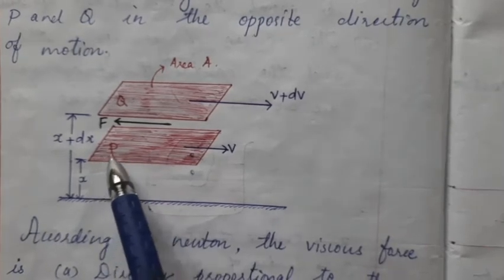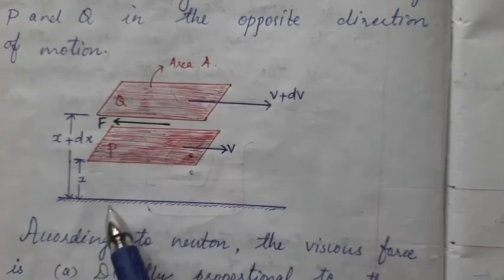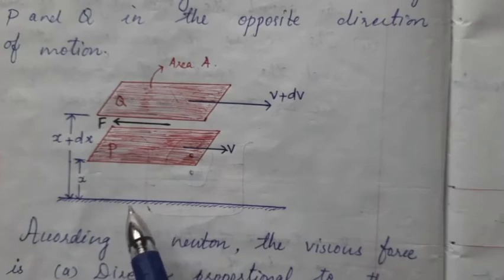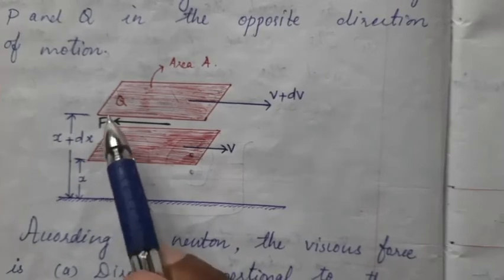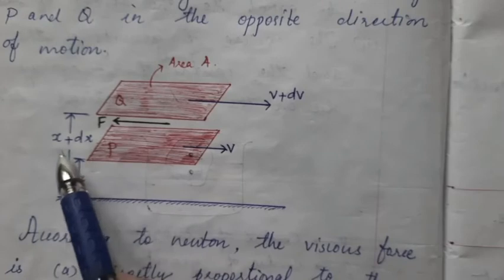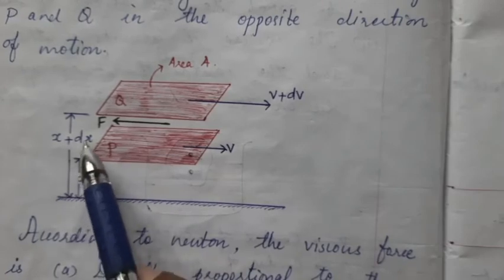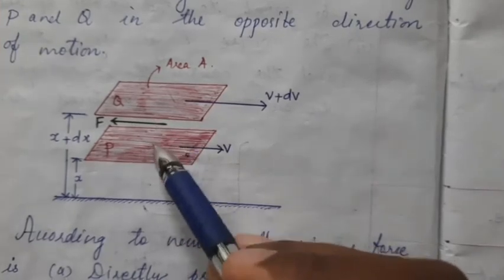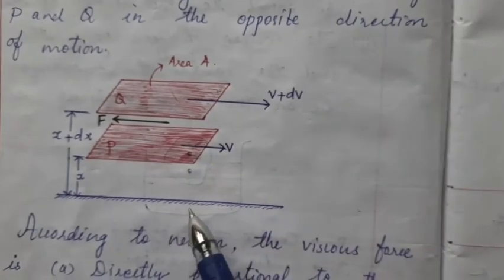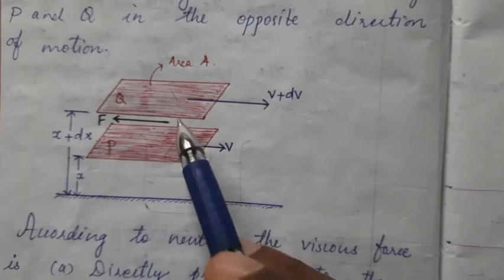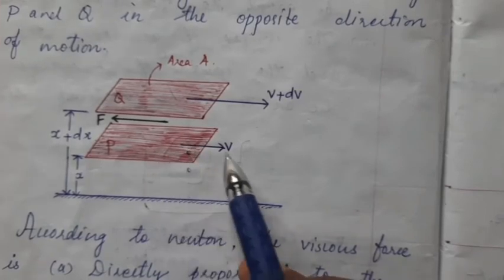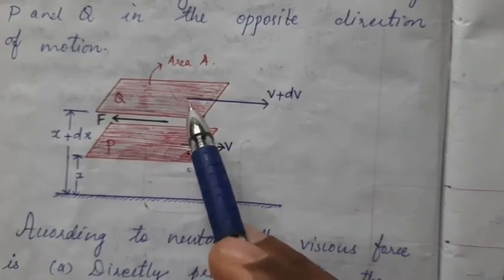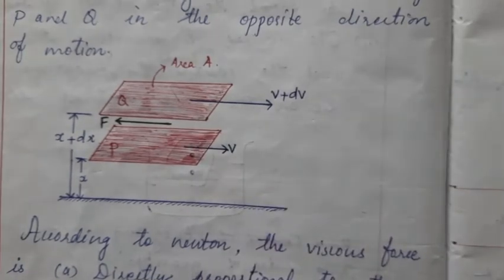Layer P is at a distance x from the bottom part, and the next layer Q is at a little more distance, x plus dx, where dx is the separation between the two layers we have considered. These two are moving at different speeds. Let this layer move with a speed v, and this layer move with a speed v plus dv.